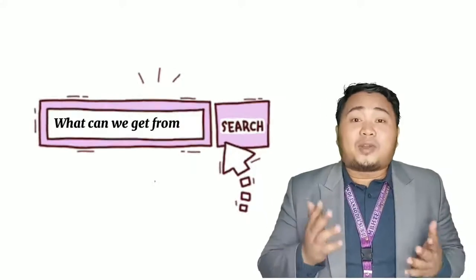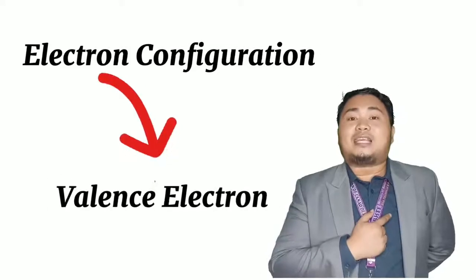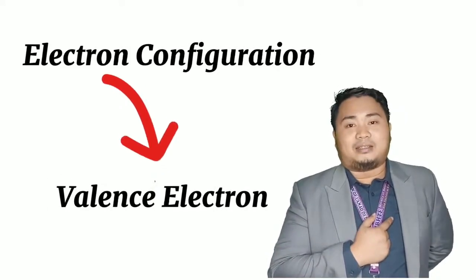Now that we have understood the concept of electron configuration and how to write the electron configuration of each element, the question is, what can we get from it? We will be using the electron configuration in determining the valence electron of each element. So what is a valence electron?